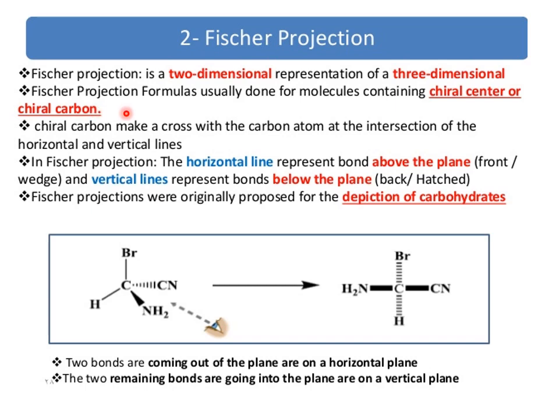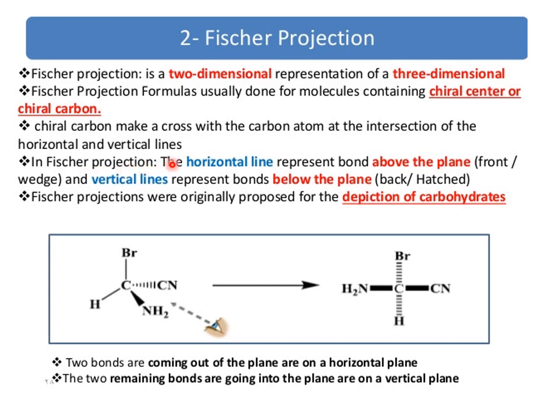Here is a simple molecule. You can see that the chiral center has an NH2, a cyano group, a bromo group, and this is hydrogen. This is the Fischer projection, simply showing bonds: dotted lines represent behind the plane and bold lines above the plane. This is in front of you.